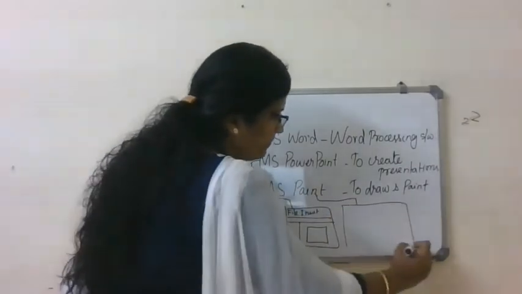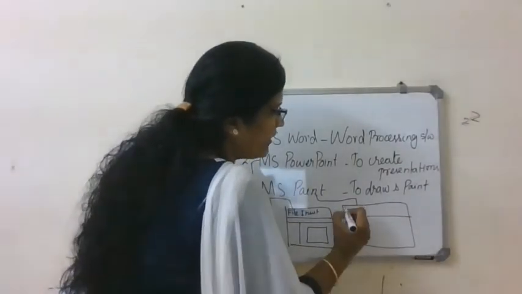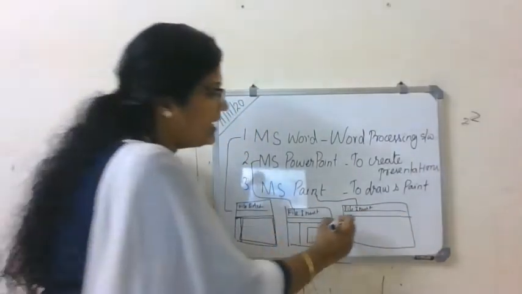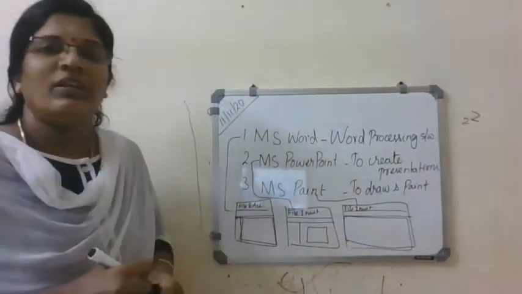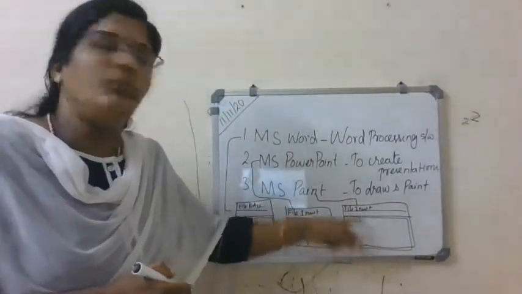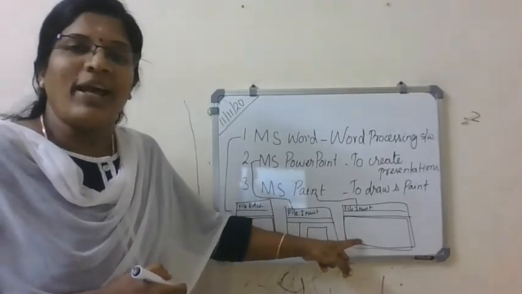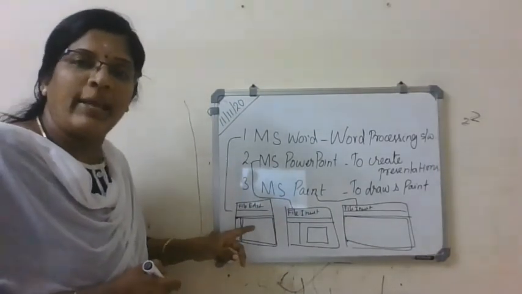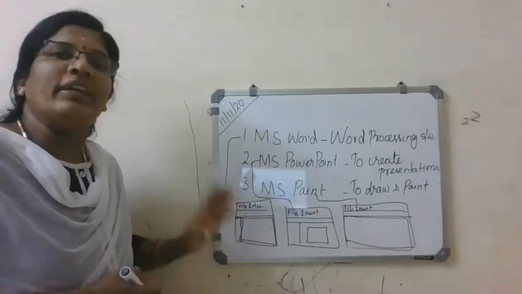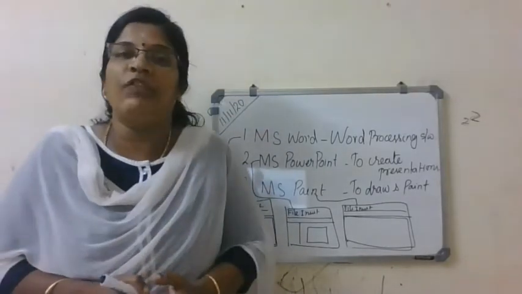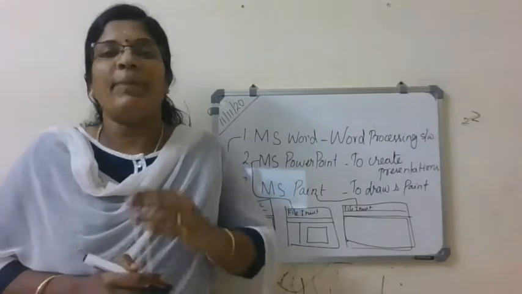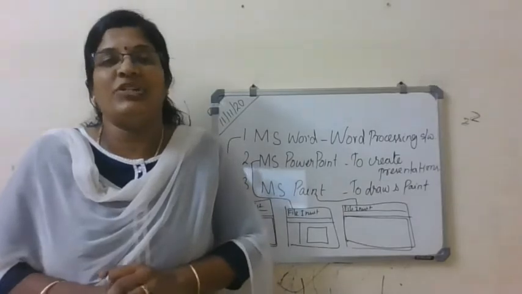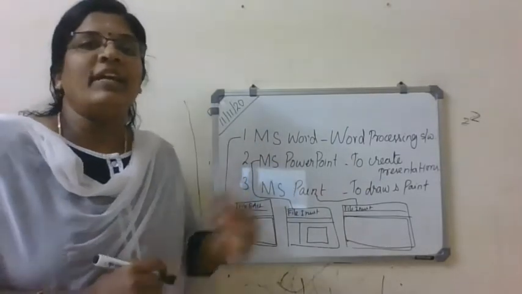And even if you take MS Paint, how does it look? Here you will have file, insert, all the tabs and coloring tools, and here you see the blank page. In this blank page, can you do word processing? No, right? It won't allow. It will allow only drawing. And is it possible to draw in MS Word? No, right? So each software has its own specific task. It is designed for a particular purpose and does the work it is designed for. Okay, so 3 applications we have seen.